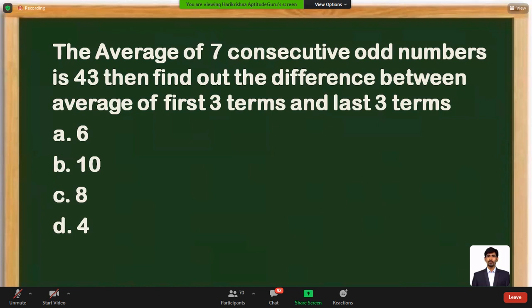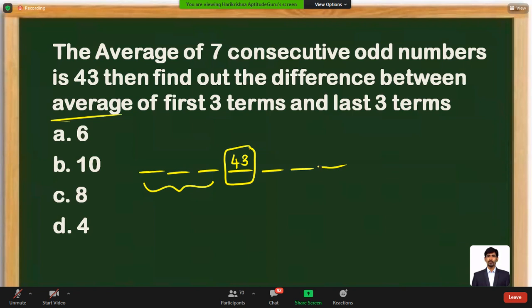So a simple question: average of 7 consecutive odd numbers is 43. If you take 7 numbers like this, the average of these numbers is 43. What is average? Average is nothing but the middle term. So the middle term is going to be 43. Find the difference between the average of first 3 terms and the average of last 3 terms.